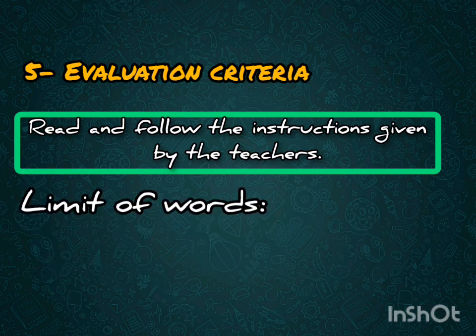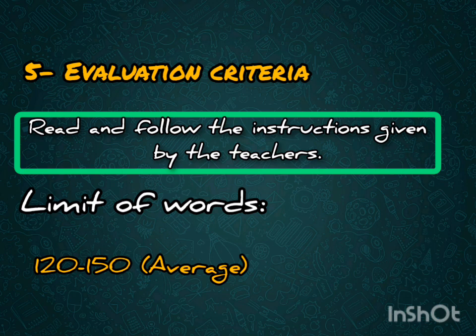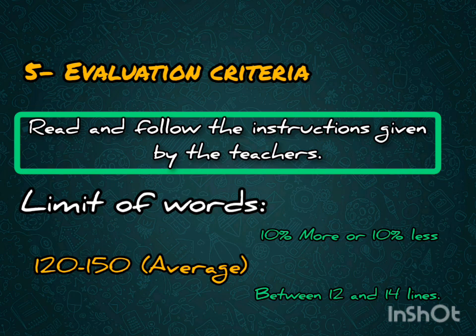Concerning the limit of words, 120 and 150 words is just an average. You have to calculate perhaps 10% more or 10% less. You should not submit compositions over 200 or 250 words. It is not the purpose of the task, so please avoid doing this. If you don't want to count the words, you can guide yourself using the number of lines. That is to say, your composition should have between 12 and 14 lines at the most.